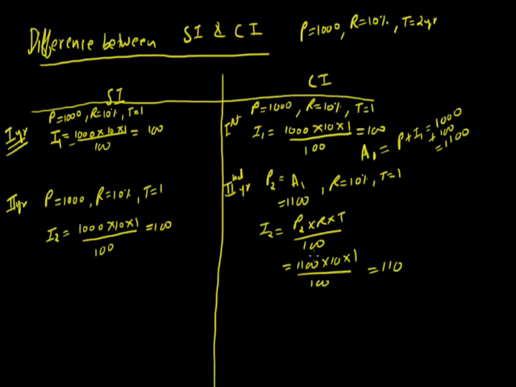The main point that we notice here is that the principal for the second year is not P, it is the amount at the end of the first year. The amount at the end of the first year is 1100. So this becomes the principal for the second year. So that is the major difference between simple interest and compound interest.